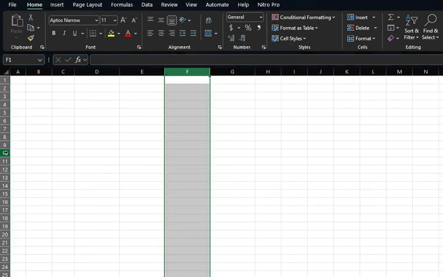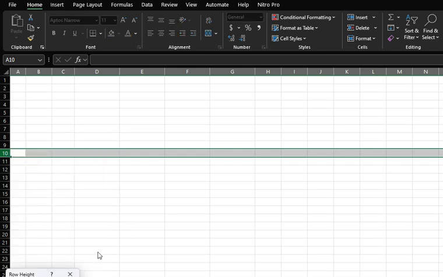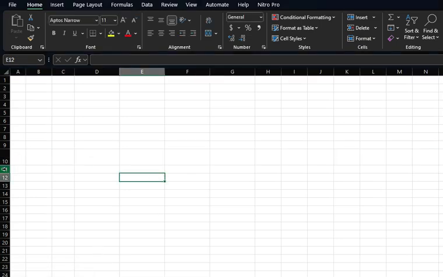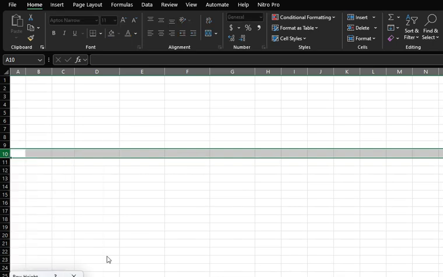You can also do the exact same thing with rows. You can set them this way, row height. You can make that twice as big if you felt like. And you can also just pull them up and down as you want. I'm going to remake that one the way I wanted.